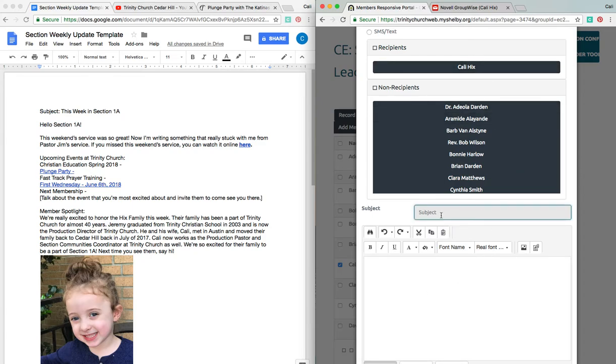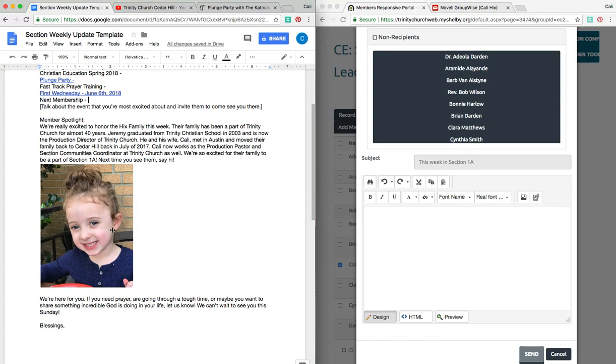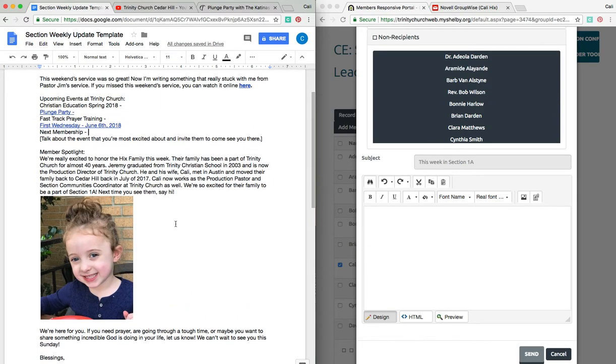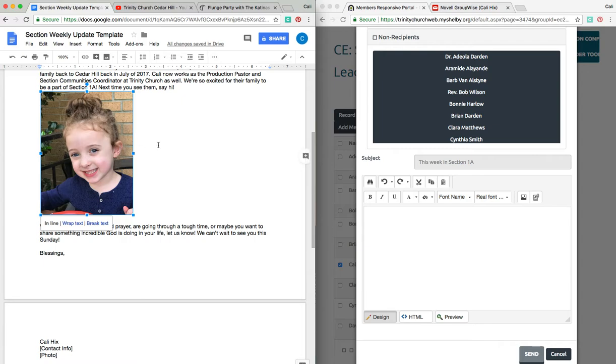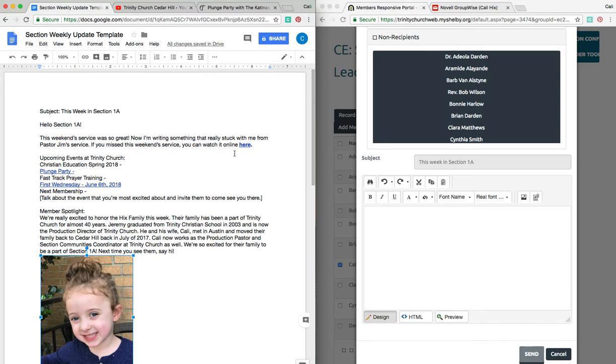So in the subject, I'll type in "This week in section 1A," just because that's the first one. Now look how simple this is. We already have our email all formatted over here. Now remember, there's not any clip art. This is an actual image, so the clip art's not going to transfer over. So you want to use an actual image that's like JPEG or PNG. So this is all ready. Our hyperlinks are in here. Looks great, ready to go.